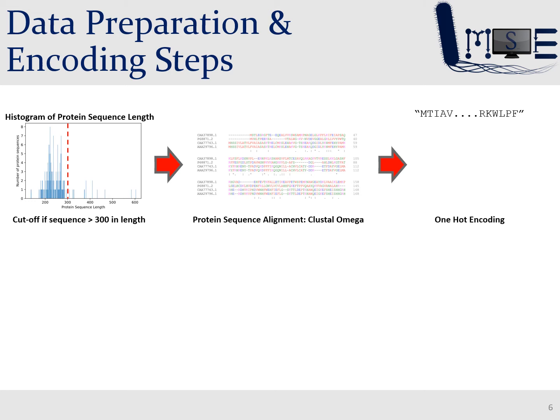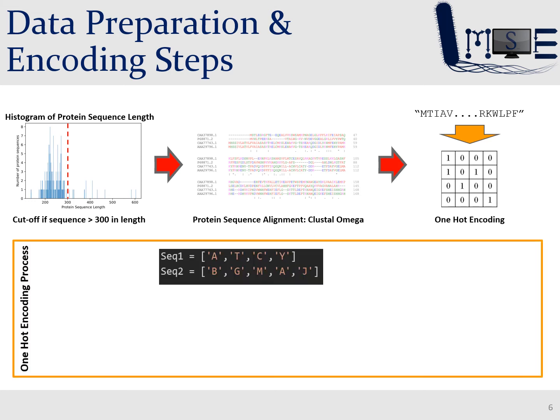We chose one-hot encoding as the encoding method of choice, as it allows for the simple conversion of the protein sequence into a numerical matrix format. This step is crucial as the machine learning model cannot perform logic on strings. It can only process them numerically. I will briefly explain how the method of one-hot encoding works.